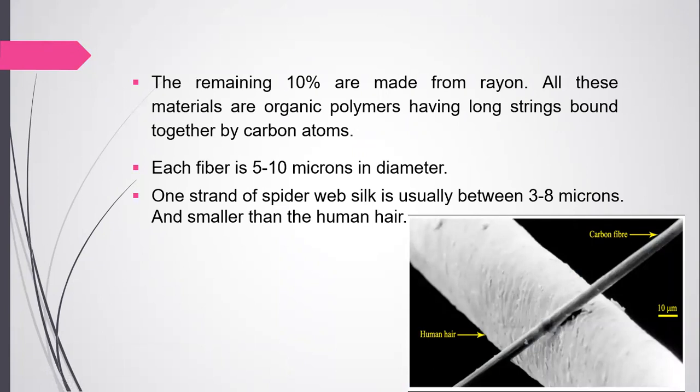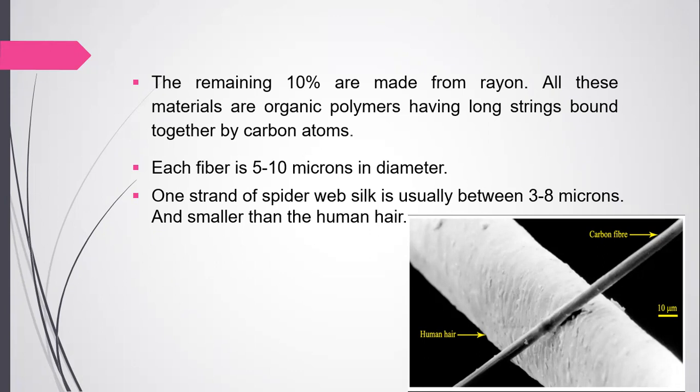All these materials are organic polymers having long strings bound together by carbon atoms. And if I'm talking about the size of carbon fiber, each fiber is 5 to 10 microns in diameter. To give a sense of how small that is, 1 micron is 0.00039 inches.